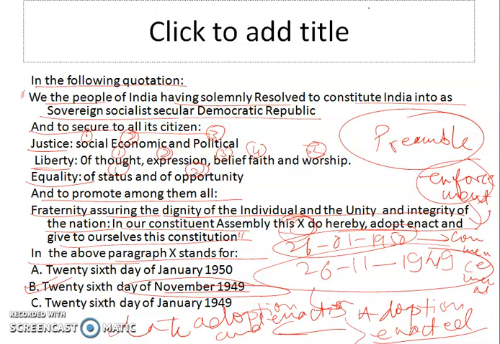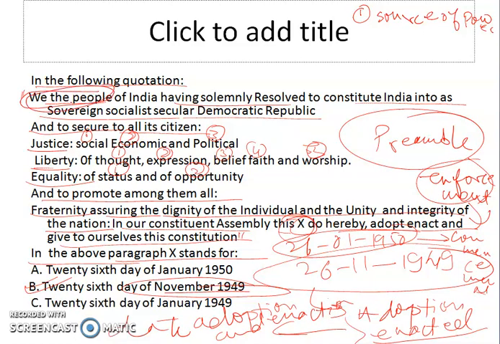and the preamble of the Constitution of India can be divided into various parts. First part talks about the source of power for the Constituent Assembly, and the source of power for the Constituent Assembly were the people of India.